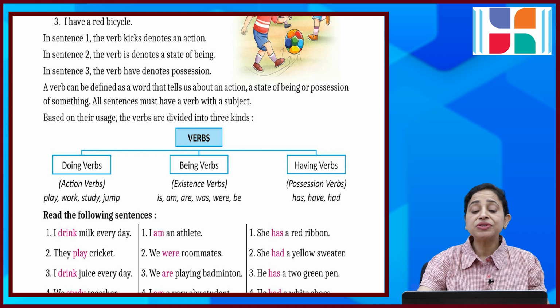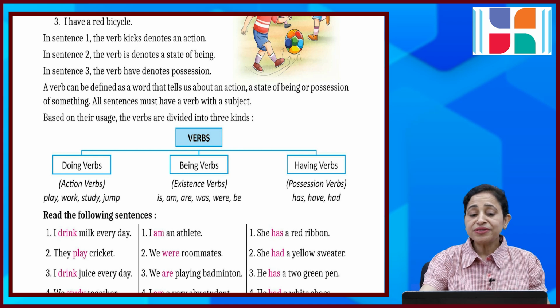Based on their uses, the verbs are divided into 3 kinds. Doing verbs, being verbs and having verbs. Doing verbs, action verbs: play, work, study, jump. Being verbs, existence verbs: is, am, are, was, were or be. Having verbs, possession verbs: has, have, had.